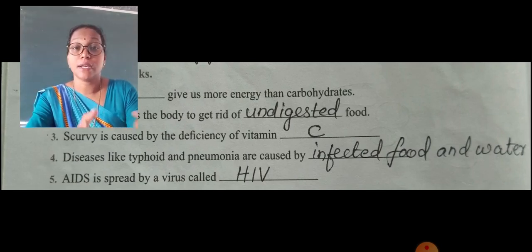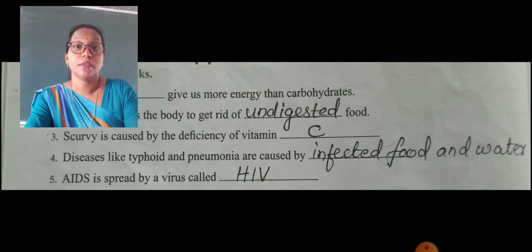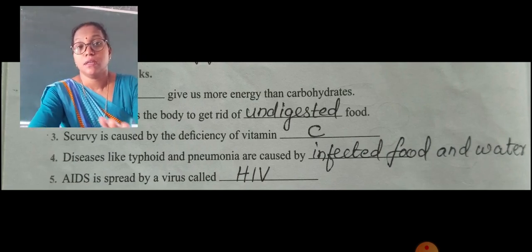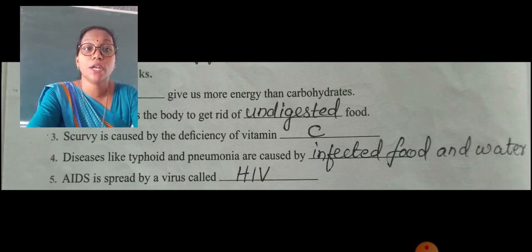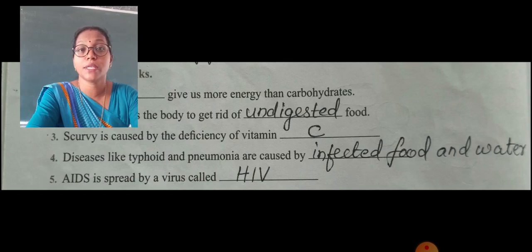Pneumonia, there is congestion in the lungs, breathing problem, cough settled in the lungs and the lung cavity. It is spread by infected food and water. The microorganisms of these two diseases enter into our body and cause this disease.